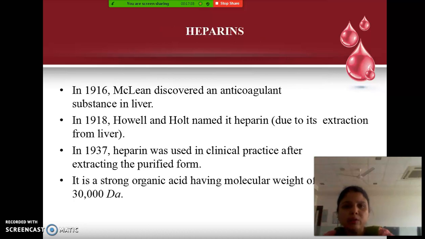Now we go directly to heparin. Heparin is the parenteral anticoagulant which is most widely used.